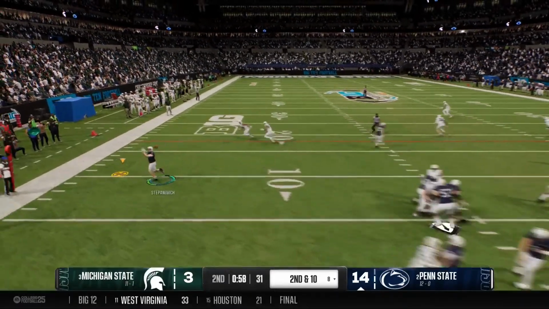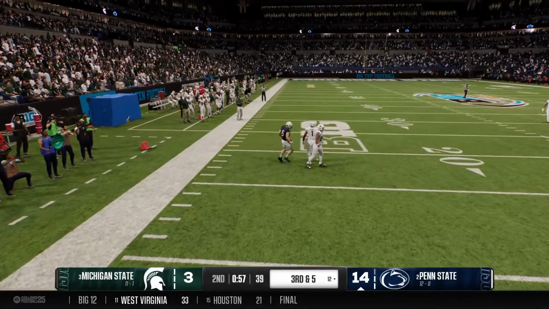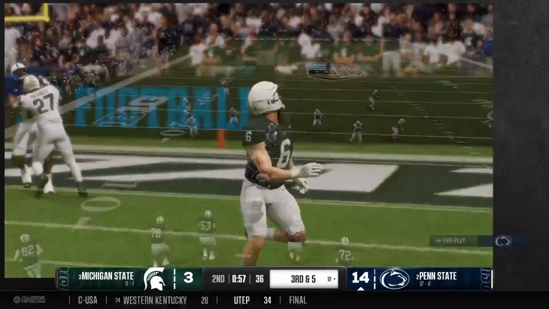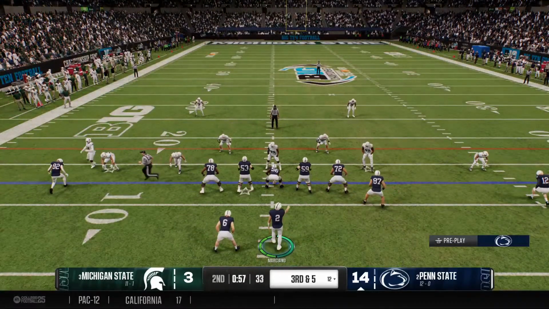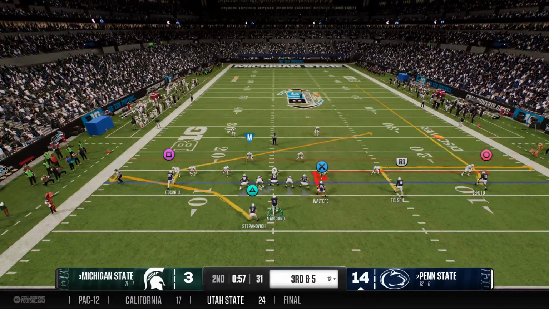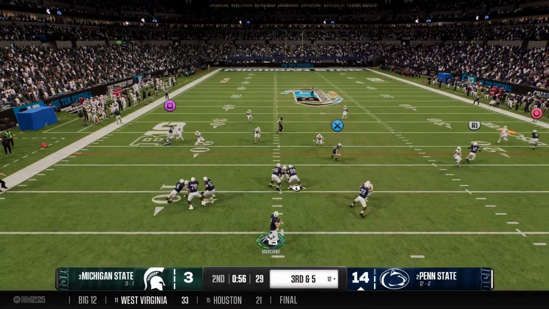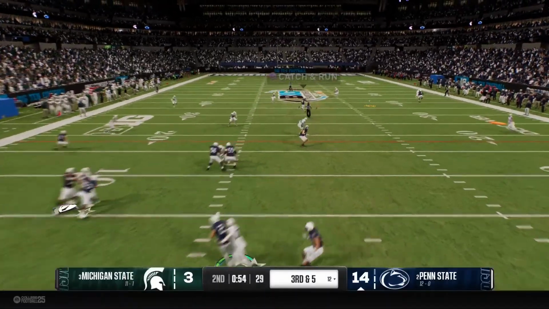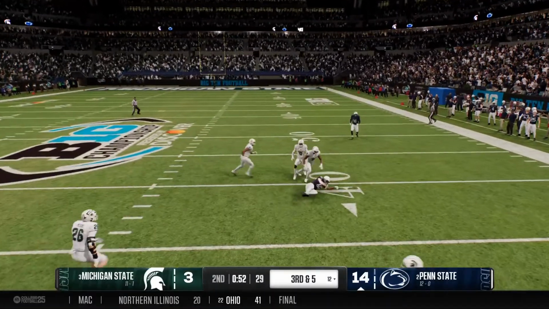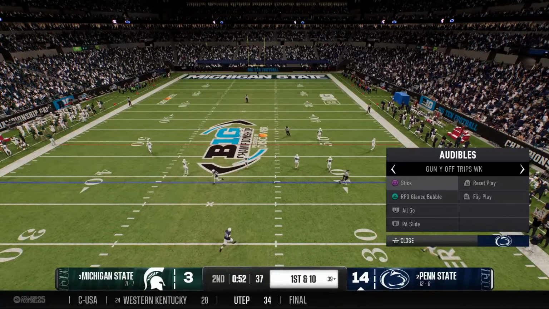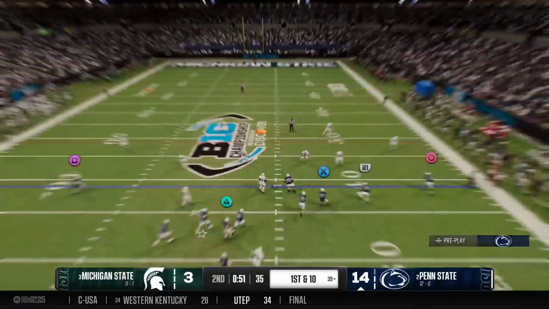From the shotgun, drops back. And that catch is hauled in. And the runner scoots out of bounds after gaining some decent yardage. So let's see what they like here on 3rd and short from inside their own 20. Important to pick up this 1st down. Tries the right with a quick throw. Looks downfield and connects with a wide open wide receiver. And the Nittany Lions will have 1st and 10 here.